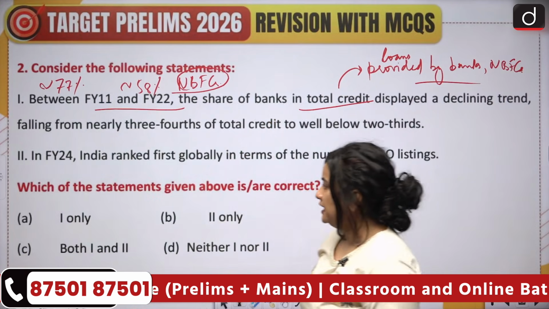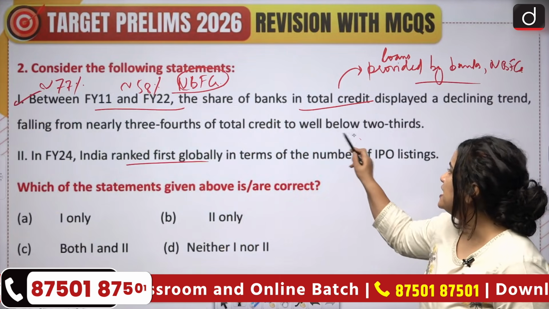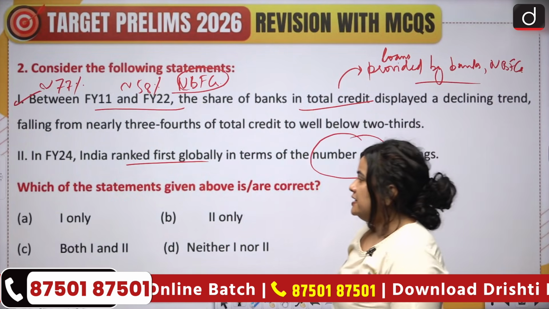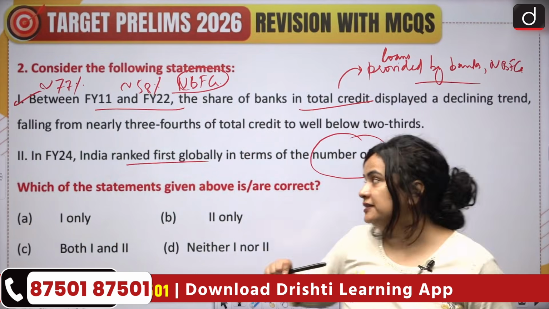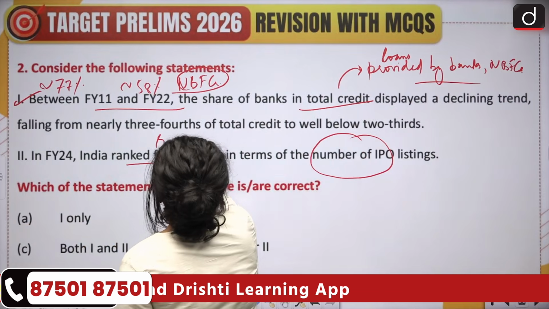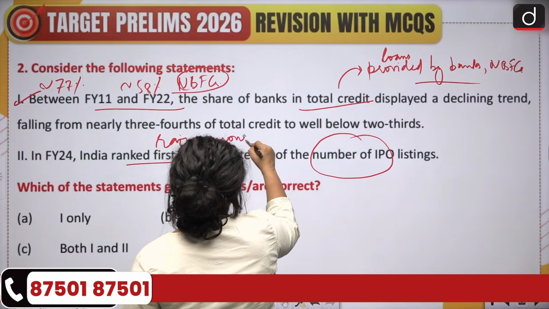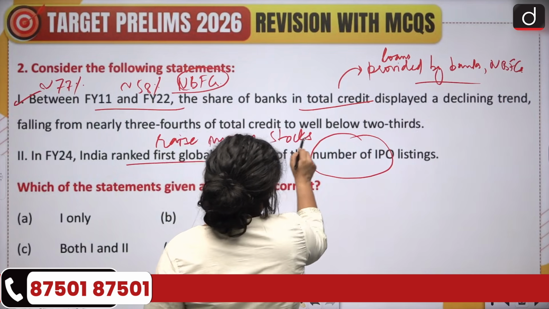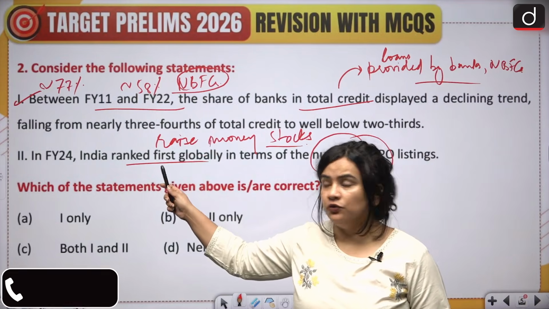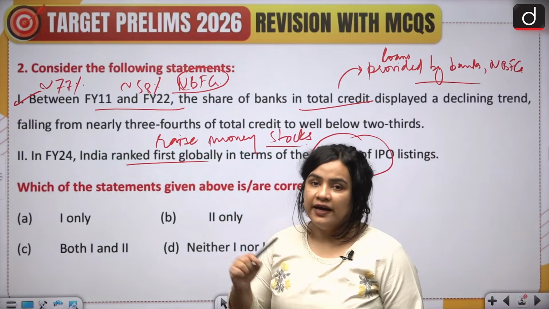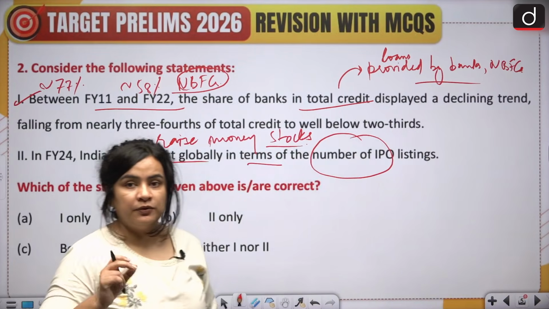The second statement says, in FY24, India ranked first globally in terms of the number of IPO listings. In FY24, a lot of Indian companies decided to raise money through IPO listings, which means they decided to raise money through stocks or shares. And it is correct that in FY24, India ranked first globally, ahead of its competitors China and the US, in terms of the number of IPO listings.